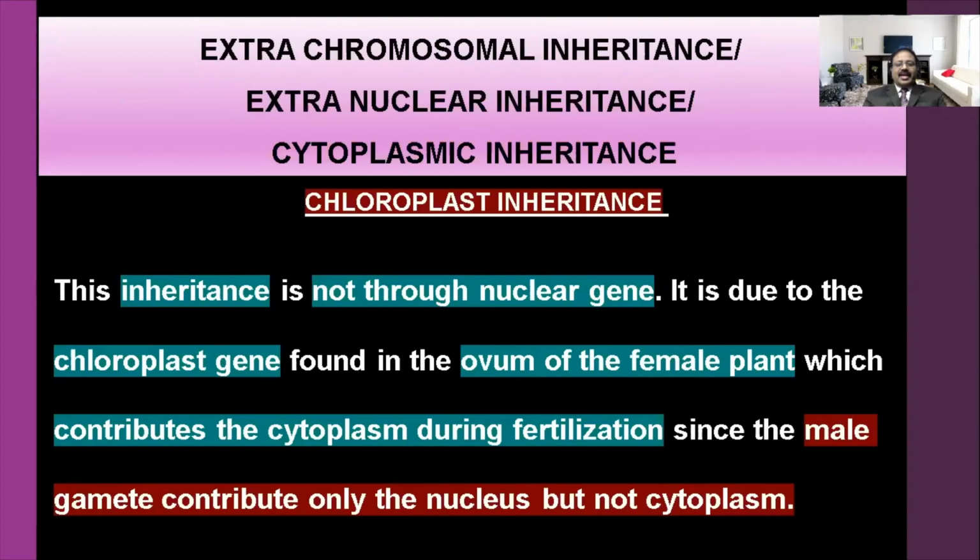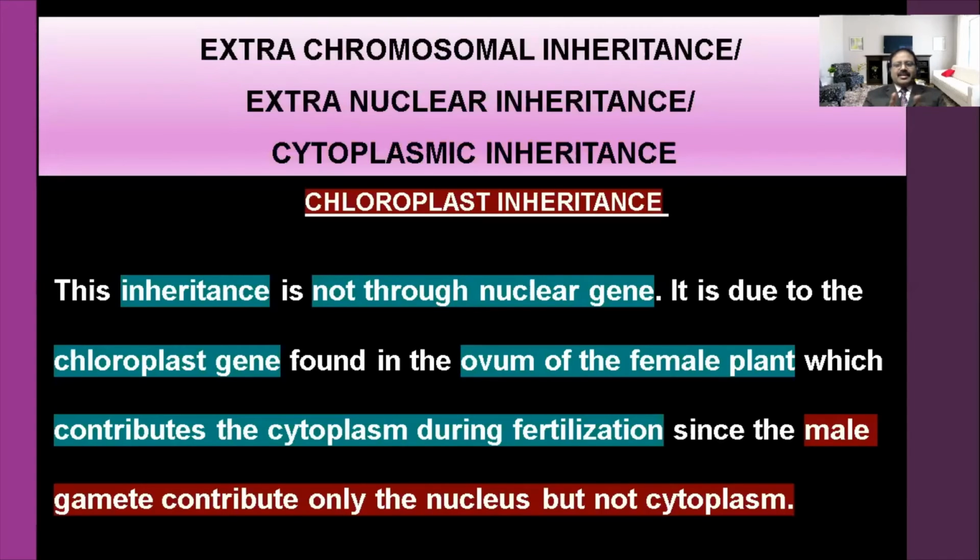In this case, the cytoplasm has chloroplast, so the chloroplast has extra genes. They control the character. So what color does the egg have? If it is a green leaf, it controls the green color. If it is a pale leaf, it will produce the pale color in the F1 generation.